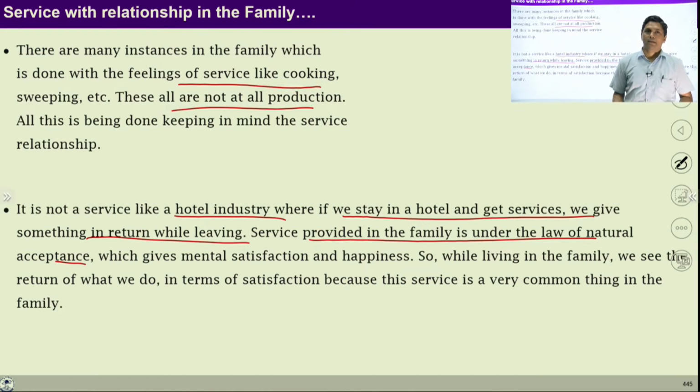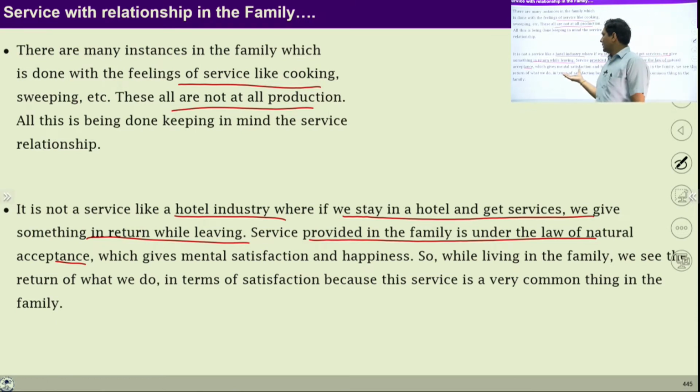So in family, we feel related to each other. That's why this service, this flow of feelings, happens naturally, because this is our natural acceptance. So whenever I feel related with my mother, I feel related with my child, then serving food, giving water, helping them physical facility wise and feeling wise becomes natural for us.